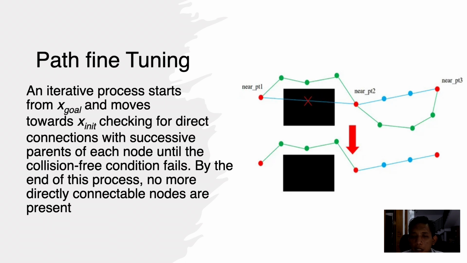If there is no collision, then the second closest node will be checked, and the third closest node also. If there is no collision, then the fourth node is checked directly. If the connection between the goal position and the fourth node collides with the obstacle, then the connection will remain the same as before.